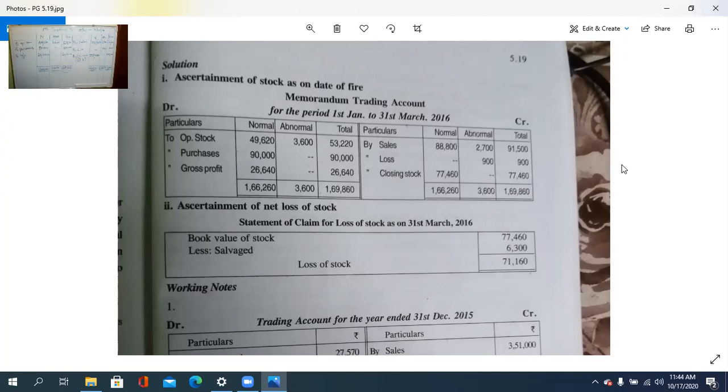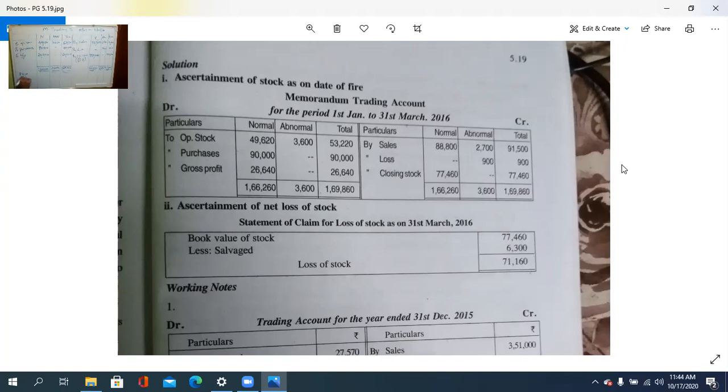Now, ഇത്രേ ഓർക്കേണ്ടതുള്ളൂ. ബാക്കി എല്ലാം സെയിം പോലെ തന്നെ. Only difference is what? There is abnormality. Abnormal item ഉണ്ടായിരിക്കും. അതിനെ വിൽക്കുന്നുണ്ടെങ്കിൽ there also the sale for that. Clear? So that is the case. Then we will calculate the ascertainment of the net loss of stock. So net loss എങ്ങനെയാണ് കാണിക്കുന്നത്?